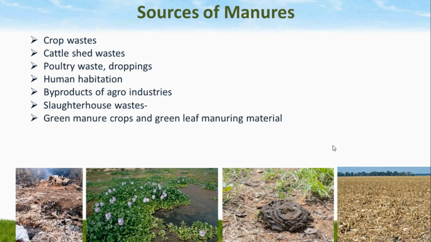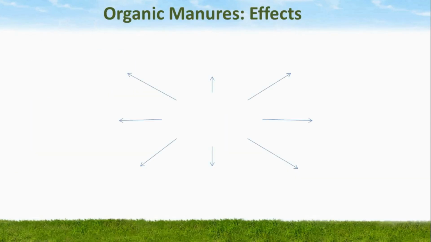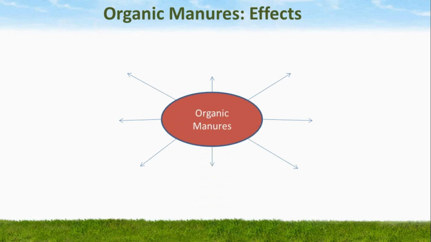Apart from that, green manure crops and leaf manuring material can be used as a source of manure. Then some of the weeds such as the water hyacinth and other weeds are also used for the preparation of organic manures. Dear friends, now we will study the effects of organic manures.